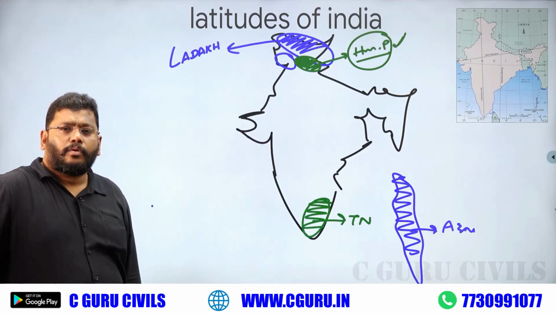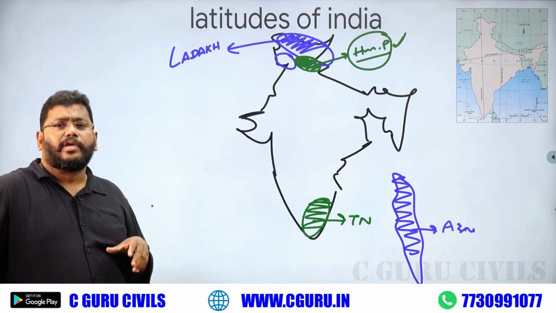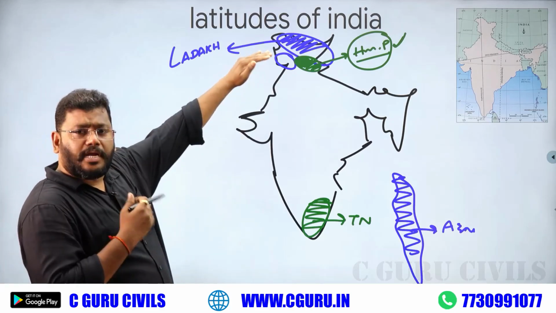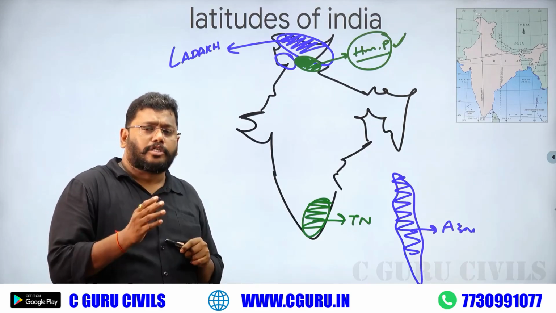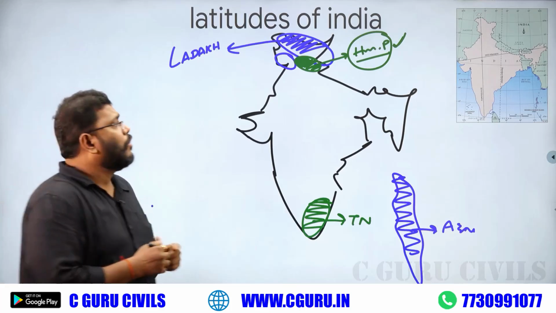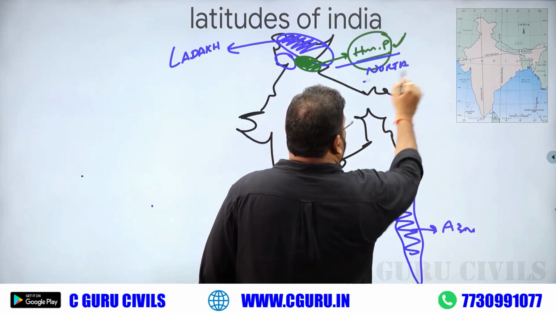Okay. Before 2020, our India had 29 states. That's why India's northmost state was Jammu and Kashmir. But Jammu and Kashmir split into 2 union territories. That's why we are calling Himachal Pradesh the northmost state of our India.